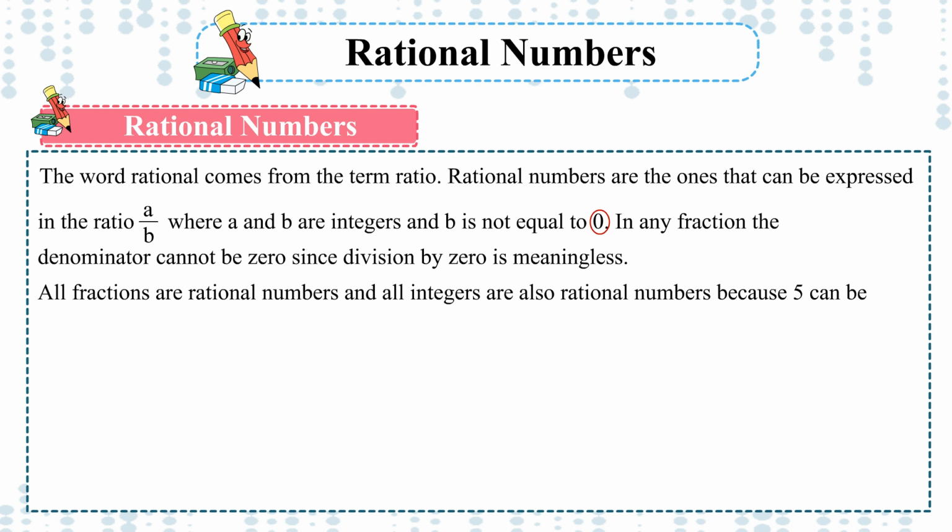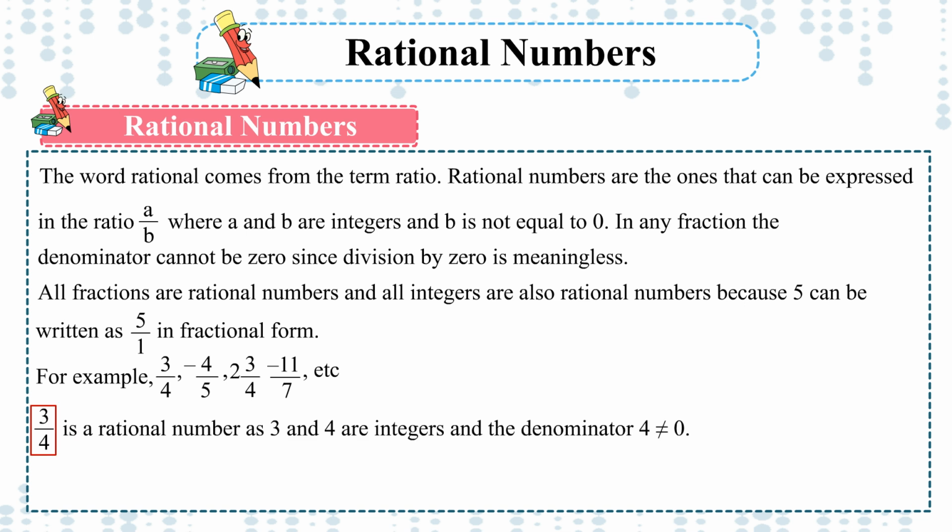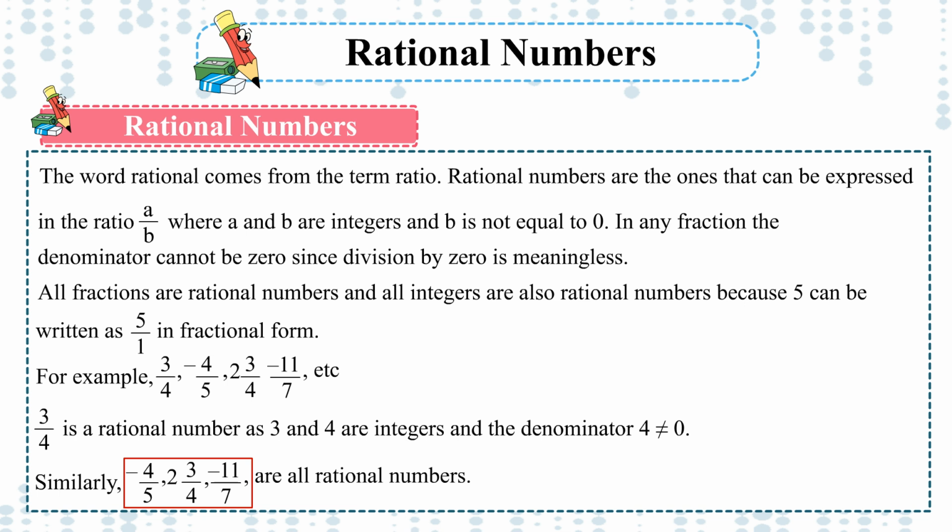All fractions are rational numbers, and all integers are also rational numbers, because 5 can be written as 5 upon 1 in fractional form. For example, 3 upon 4, -4 upon 5, 3 upon 4, -11 upon 7, etc. 3 upon 4 is a rational number as 3 and 4 are integers and the denominator 4 is not equal to 0. Similarly, -4 upon 5, 3 upon 4, -11 upon 7 are all rational numbers.